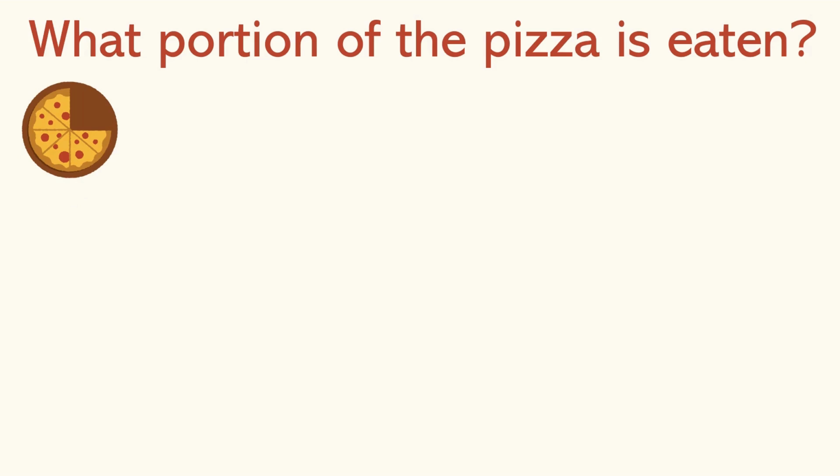So this is a pizza and tell me how much portion of the pizza has been eaten. To tell this, first you have to see this whole pizza has been divided into how many equal parts. So let's count 1, 2, 3, 4, 5, 6, 7 and 8, right? Now, out of the 8 equal parts, you have to see how many parts have been eaten from here. So this is 1 and 2.